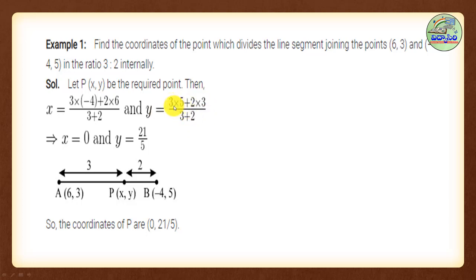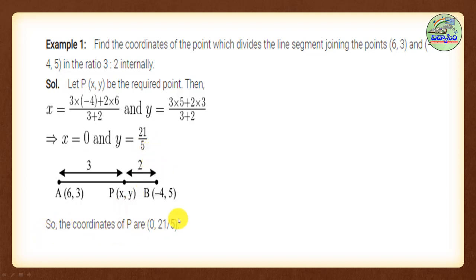Here also the ratio is same but the coordinates are changed. Y coordinates here: 3 into 5 plus 2 into 3. So it will be 15 plus 6, 21. 21 by 5. So your point P is (0, 21/5).